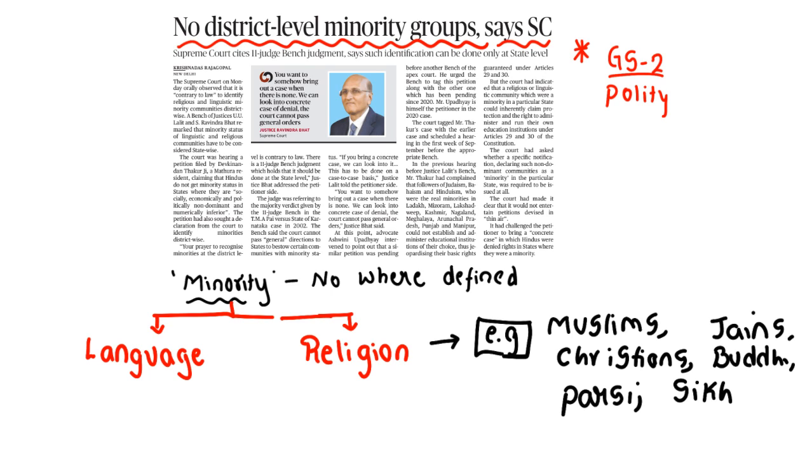These are the religious minority groups who have got the minority status based on the Act, the Minorities Protection Act. In language, however, there is no specific act which speaks about it.